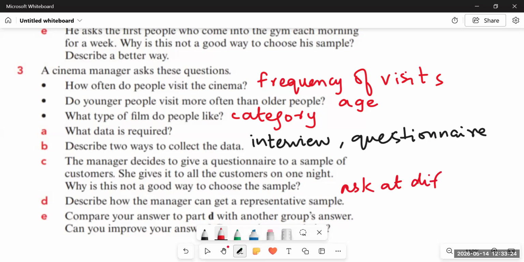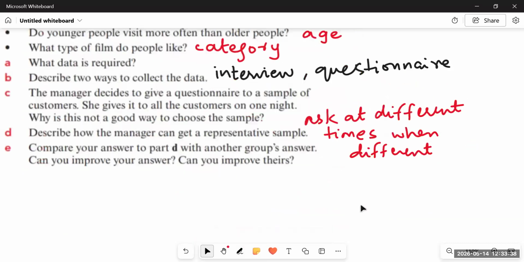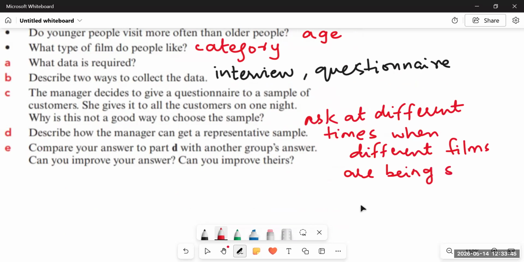He must ask at different times when different films are being shown. Also, ask more people on the night when more people come, right? This would be more appropriate, more suitable.